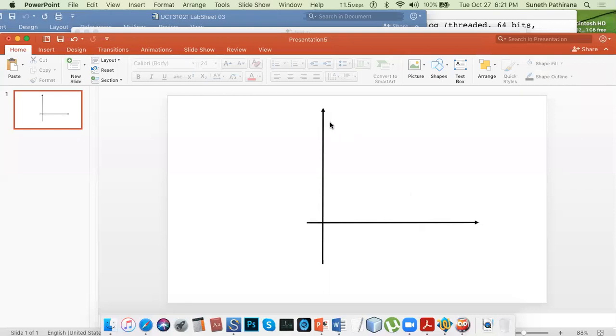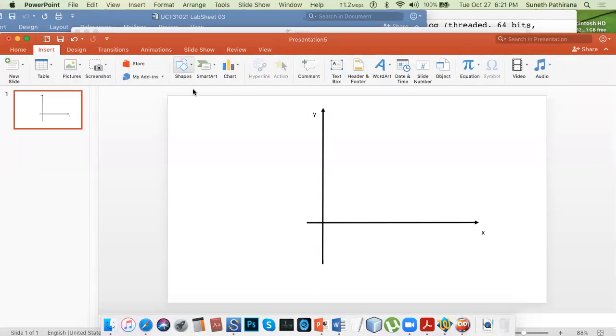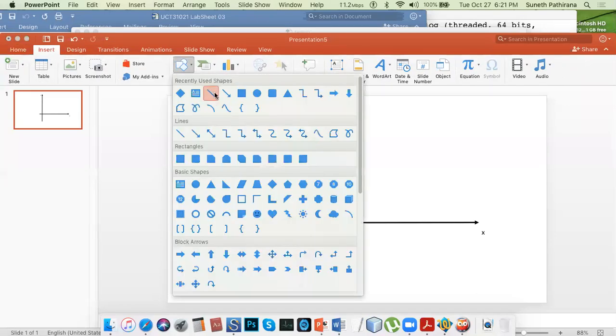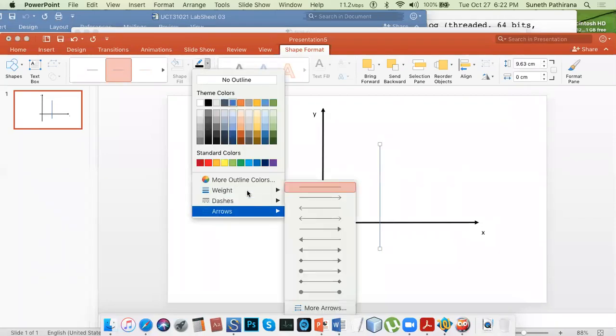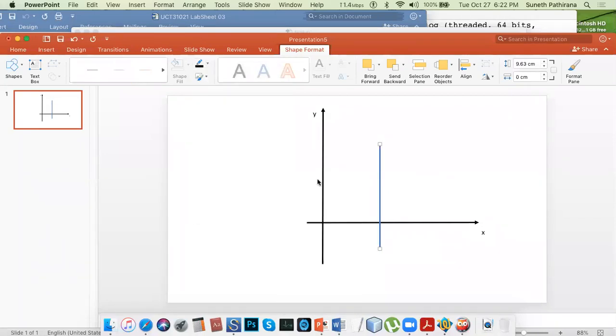Okay, so this is the y-axis, y, and this is the x-axis. Okay, and here we draw another line. This is fundamental geometry. Okay, you draw a line. Okay, here some line. Okay, so we can keep it as it is, the color.